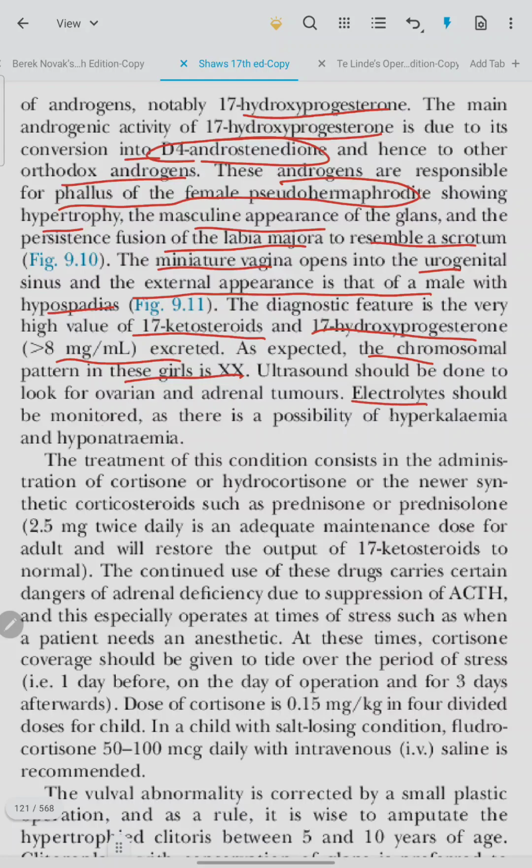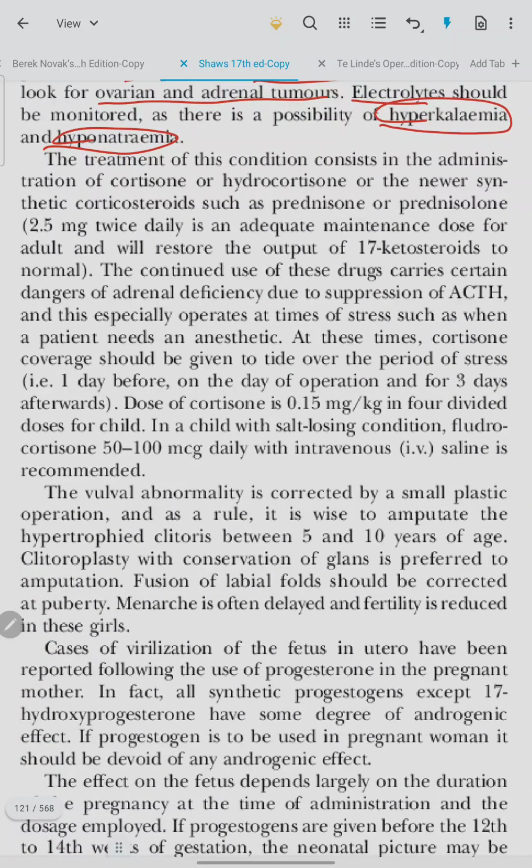Electrolytes should be monitored as there is possibility of hyperkalemia and hyponatremia. Ultrasound shows ovarian and adrenal tumors in some cases. The treatment of this condition consists of administration of cortisone, hydrocortisone, or the newer synthetic corticosteroids such as prednisone 2.5 mg twice daily in an adequate maintenance dose for adults, and will restore the output of 17-ketosteroids to normal.